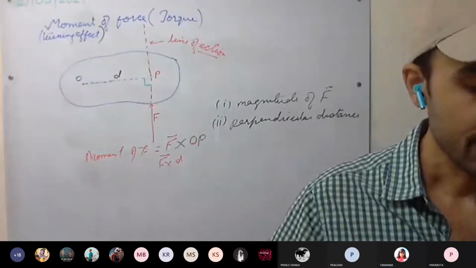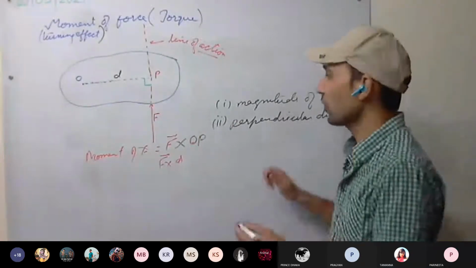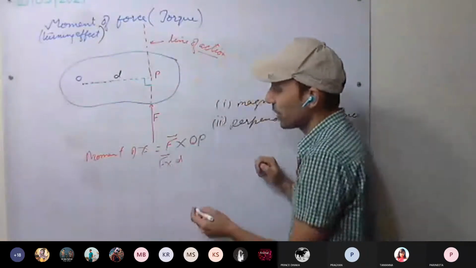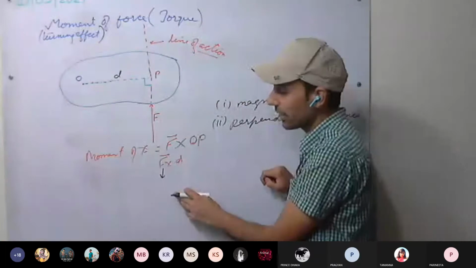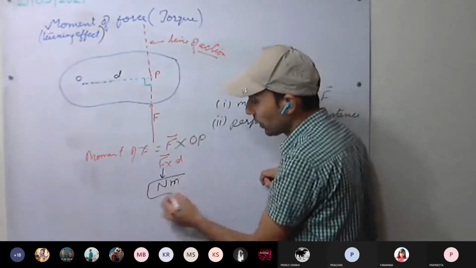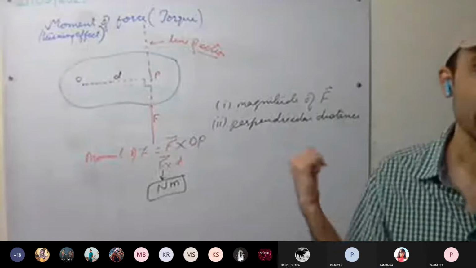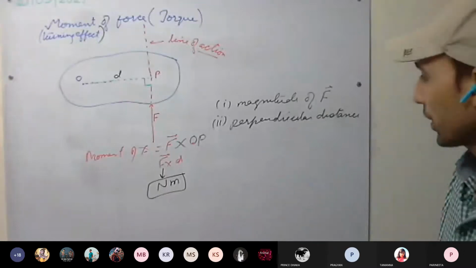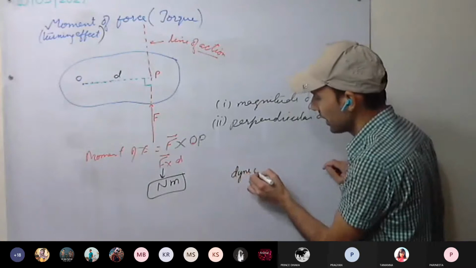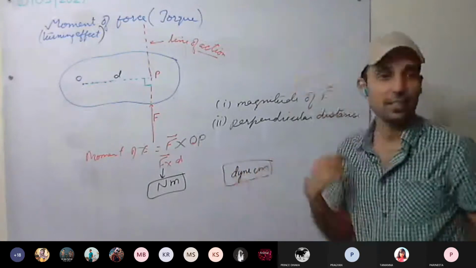Okay. So now we discuss the unit of torque, or unit of moment of force, or unit of turning effect. What is the force unit? SI unit? Newton. Distance unit? Meter. So Newton meter is the SI unit of moment of force. And what will be the CGS unit? Dyne centimeter.